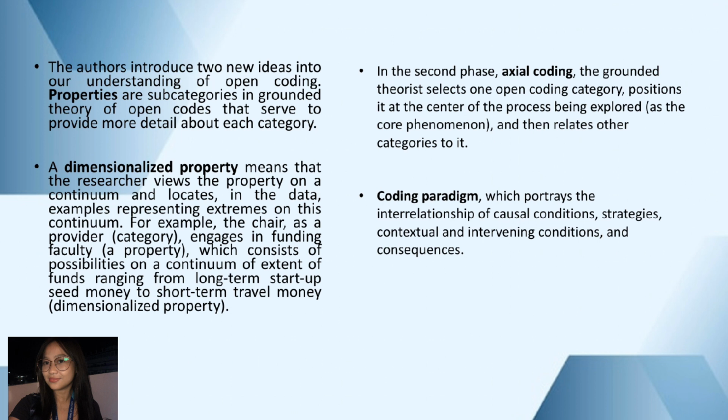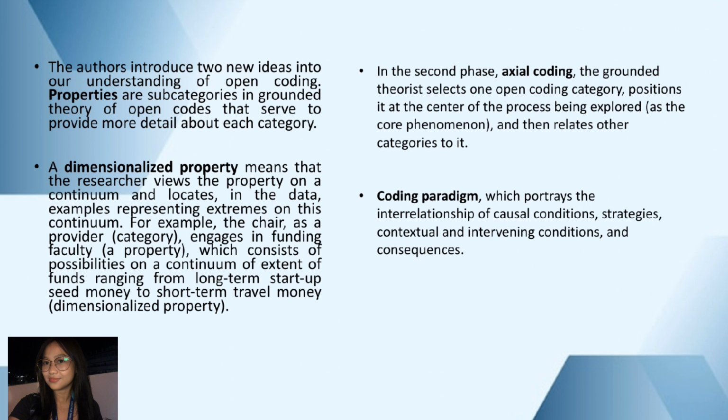In the second phase, axial coding, the grounded theorist selects one open coding category, positions it at the center of the process being explored, and then relates other categories to it. Axial coding, as the name suggests, involves the creation of an axis around which the analysis revolves, following the segmentation and categorization of data in the open coding phase. The grounded theorist selects one category that stands out as a core phenomenon. This category is positioned at the center of the process being explored.